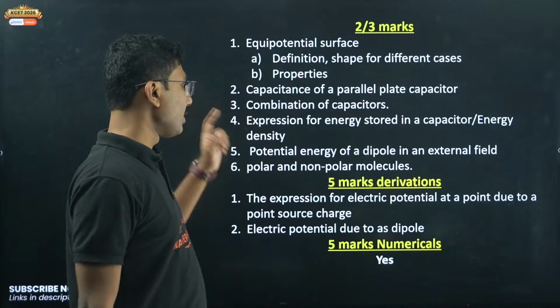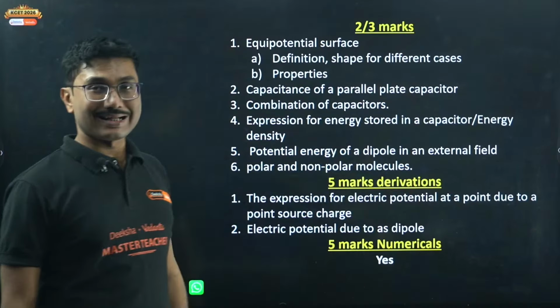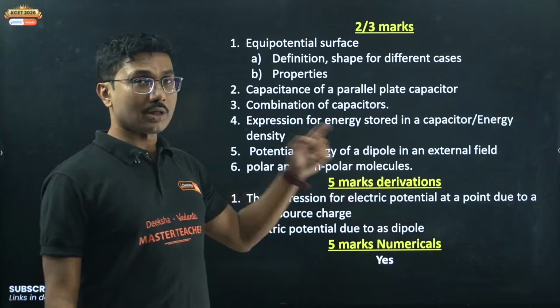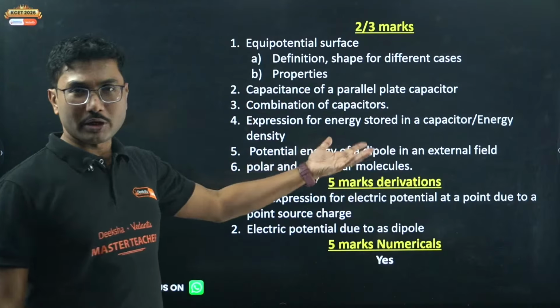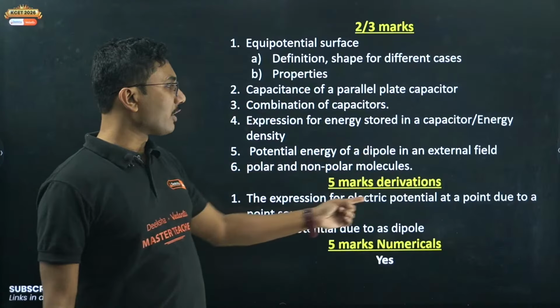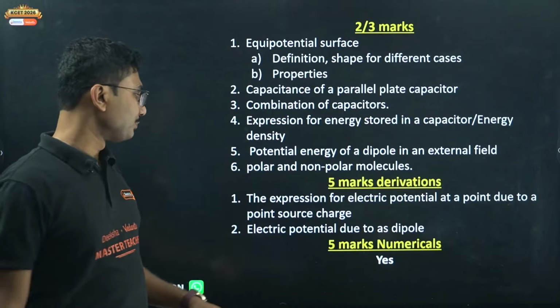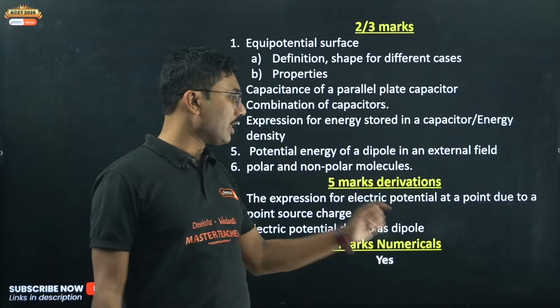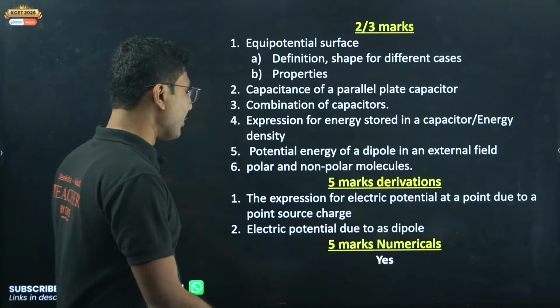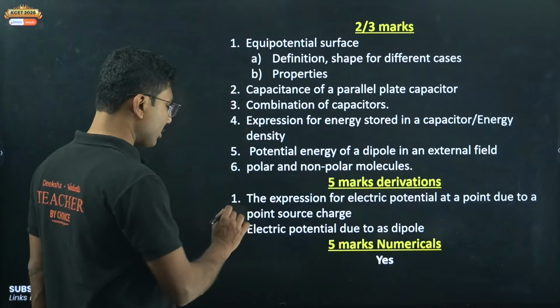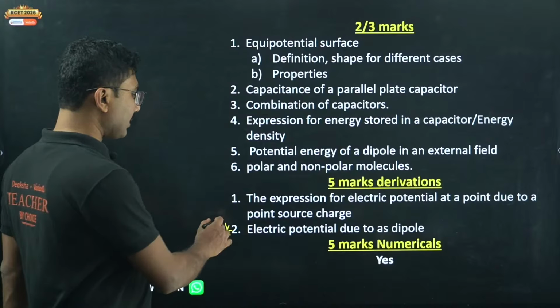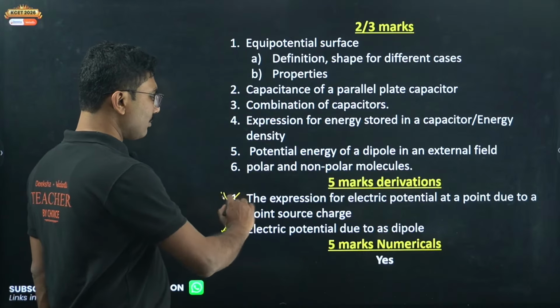So this is important. Potential energy of a dipole in an external field; polar and non-polar molecules, difference between polar and non-polar; the expression for electric potential at a point due to a point source charge; electric potential due to a dipole. This one you can skip if you have not studied. Otherwise, this one is the most important question.